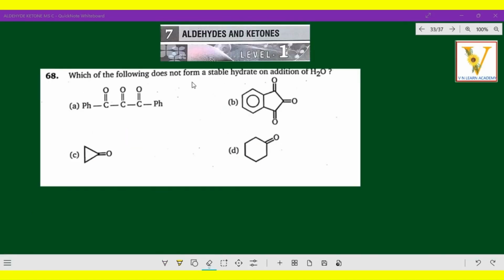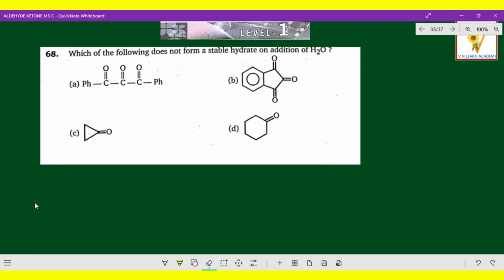The next question: which of the following does not form a stable hydrate on addition of water? Generally, carbonyl compounds combined with water give hydrate formation. Aldehyde hydrate formation is more stable than ketone. You know why ketone is less stable? Because steric hindrance is available. That is the reason. But in the options, everything is a keto group only. Now let us check one by one which is less stable among these.